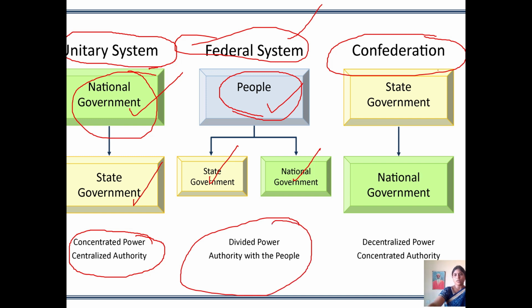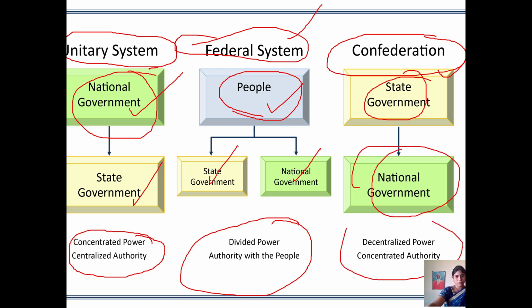Next, coming to the confederation. Here the state governments are on top, and under the state governments, the national government. So the power is divided between them. If you see, India is following a unitary form of government, where the national government is centralized and the rest of the government works under the control of the national government.